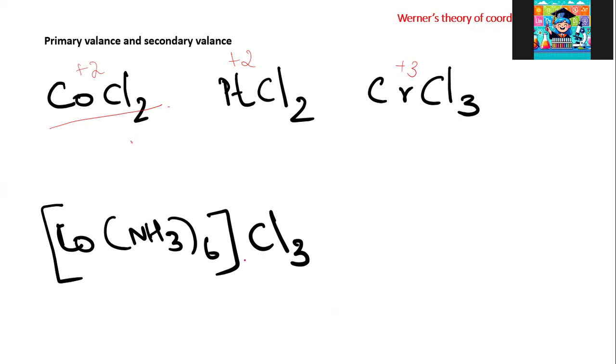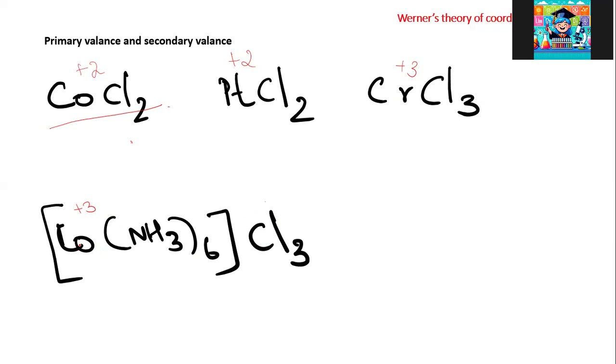When these metals become transition metal complexes, they have two kinds of valences. Here the cobalt has a primary valence of +3, which is satisfied by these chloride ions.